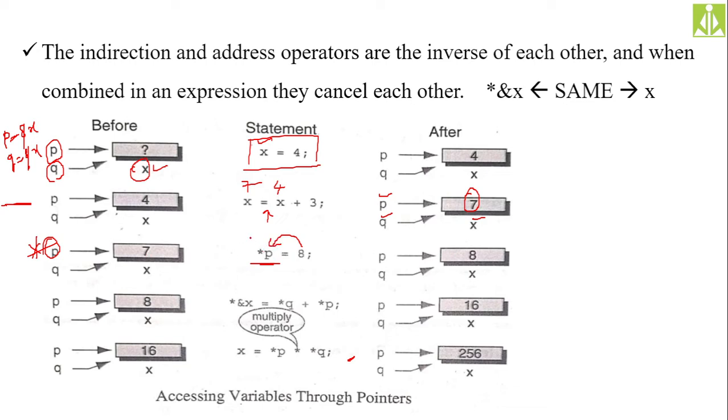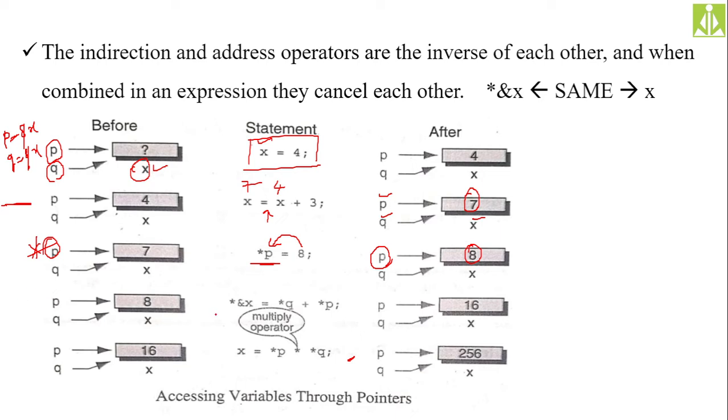So whatever modification you do with the help of p, that modification will affect the memory location, because p, q and x all point to the same memory location. Whatever changes you do with x and with p both affect the same memory location, because p is holding the address of x, and x is marking this particular memory location.